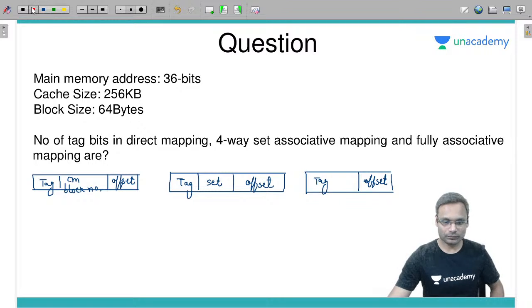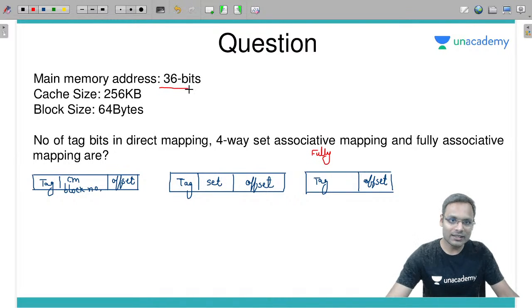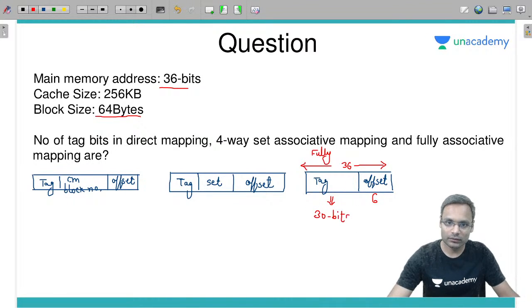Okay, look at this. First of all, fully associative mapping. Fully associative mapping, memory address 36 bits. Among those 36 bits, offset will be of how many bits? Based on the block size, 64 byte, which is 6 bits. So how many tag bits? 36 minus 6, 30 bits for tag.